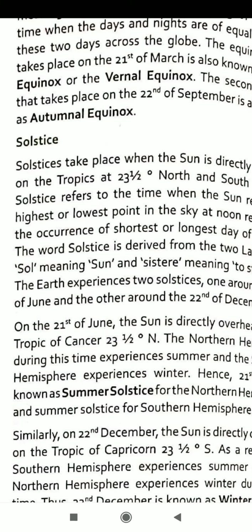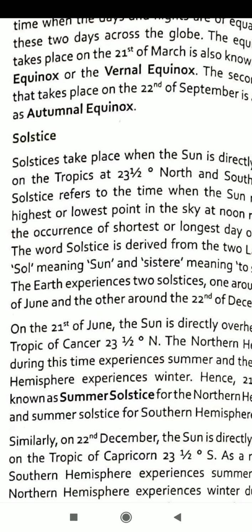For example, north highest point and south highest point. On 21st June, north highest is 90 degree plus 23 1/2 degree, and south is 90 degree minus 23 1/2 degree. We can find out the angle of inclination of the sun on 21st June.